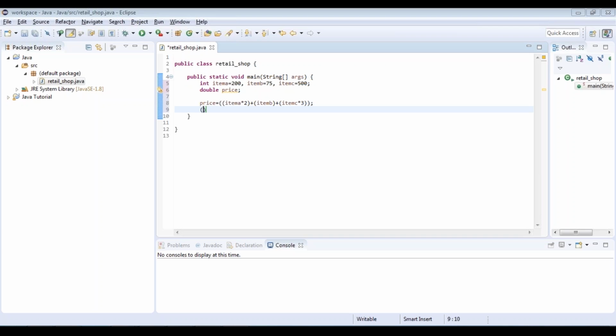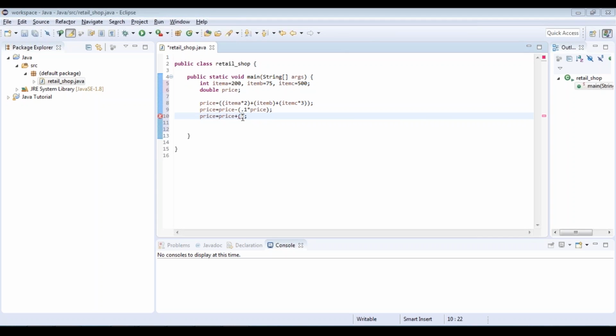So again, price is equal to price minus 0.1 into price. So here what you're doing is that the existing value of price, you're going to subtract 10% of the price value from it. So this value, once it's computed, will be updated and stored inside price. So always remember that the expression to the right hand side of the assignment is computed first, and then the corresponding value is stored inside the variable to the left.